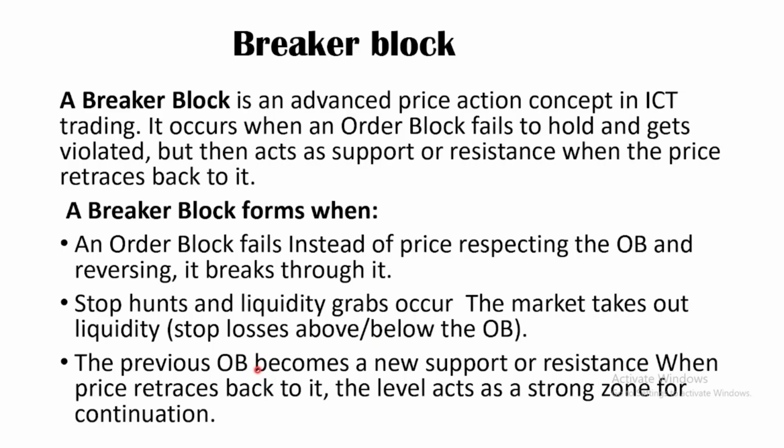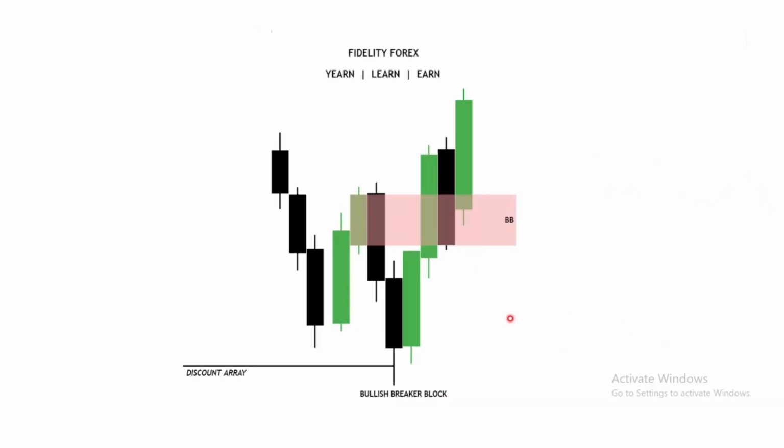The previous order block becomes a new support or resistance. As I said, I'm not teaching support and resistance levels here, I'm just trying to build a narrative regarding breakup blocks. This is how it is. You can see here the market is coming down. We went up, came down.